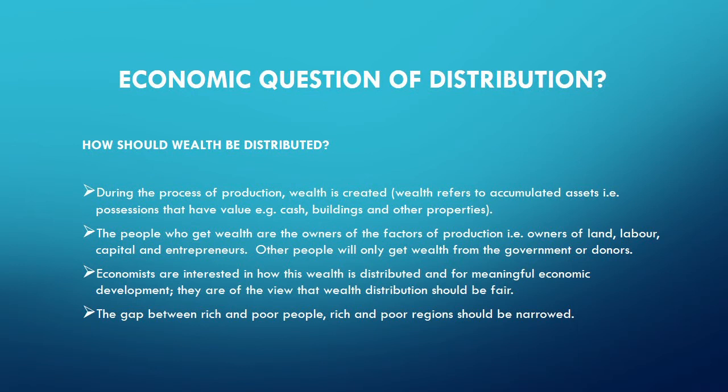What do you mean by wealth? Wealth refers to accumulated assets. Assets are possessions that have value, such as cash, buildings, and other properties.